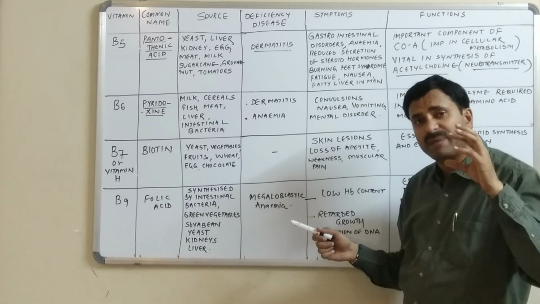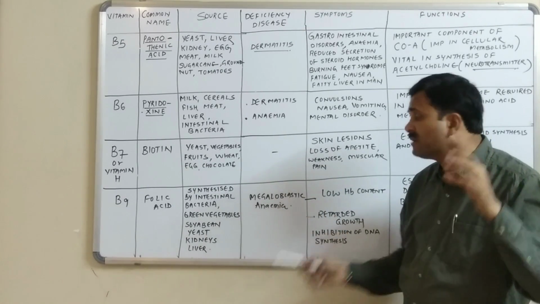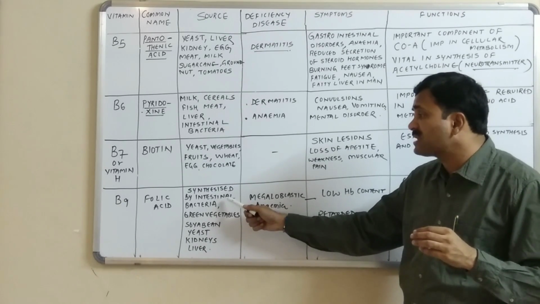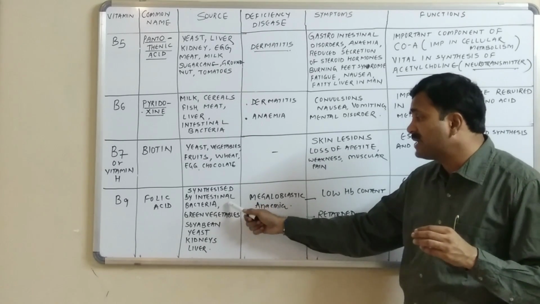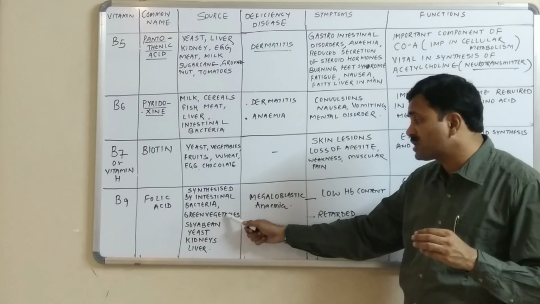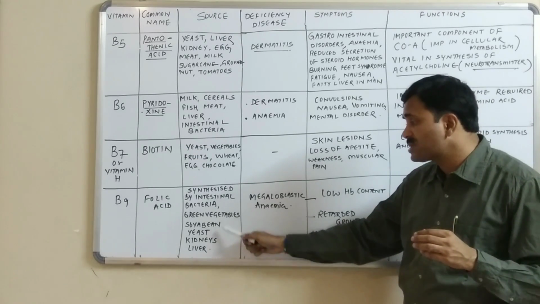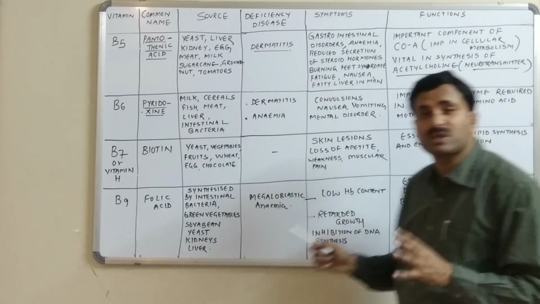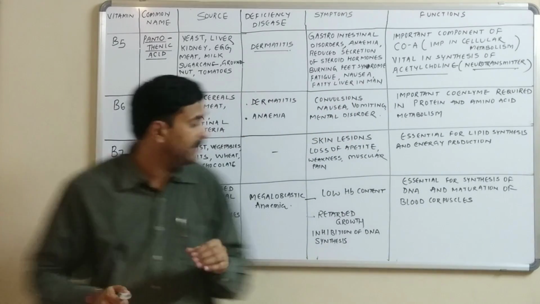There are certain intestinal bacteria found in the colon region which are helpful in the synthesis of vitamin B9. Green vegetables are also sources. Soya bean, yeast, kidney, and liver are good sources of vitamin B9, okay.